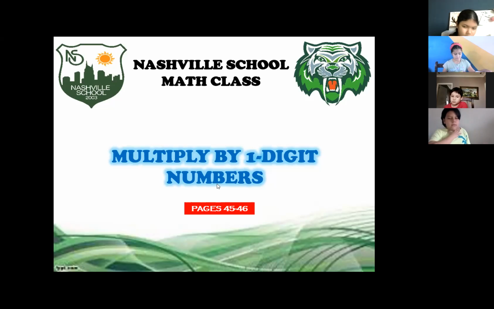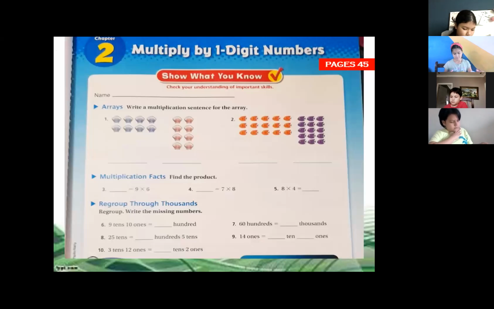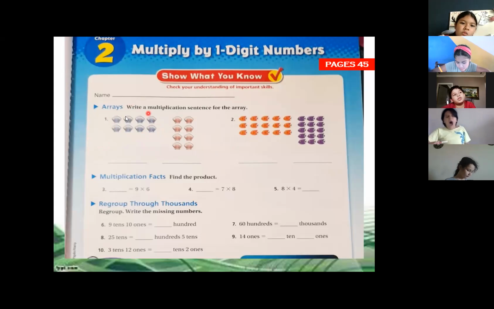Okay, if you're on page 45, you're going to see that it says chapter number 2, multiplied by one-digit numbers. Since we start with multiplications, write a multiplication sentence for the area. We're going to write a multiplication that shows each of these, 1, 2, and 3. So now we're going to start with the first picture, this first area.